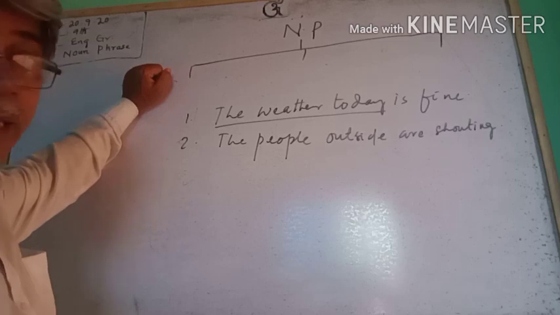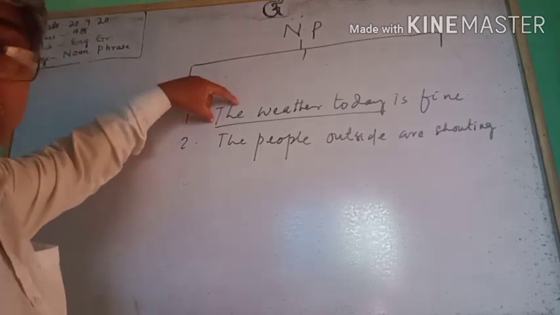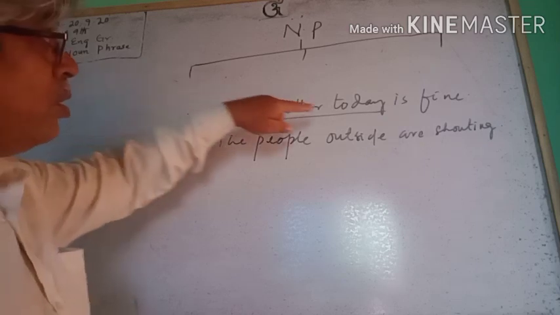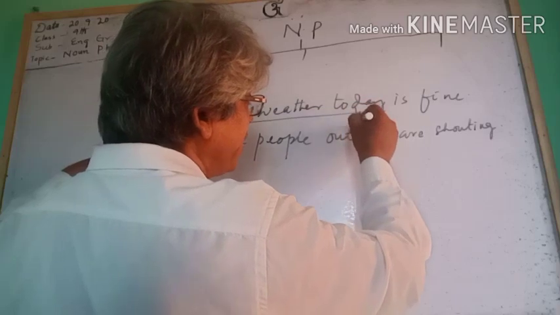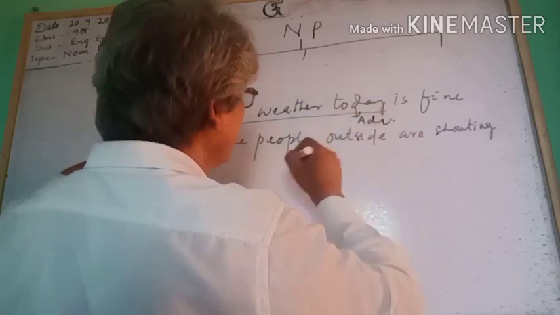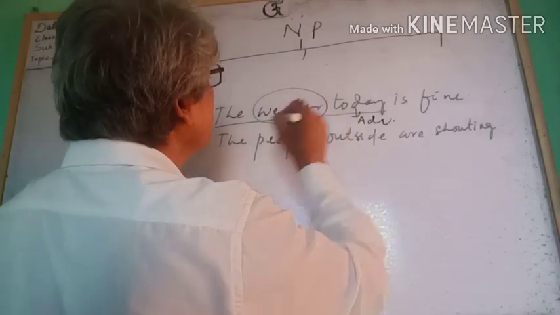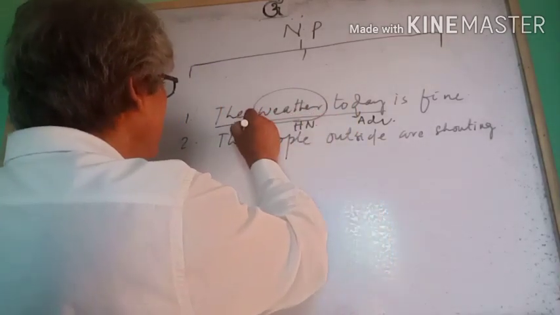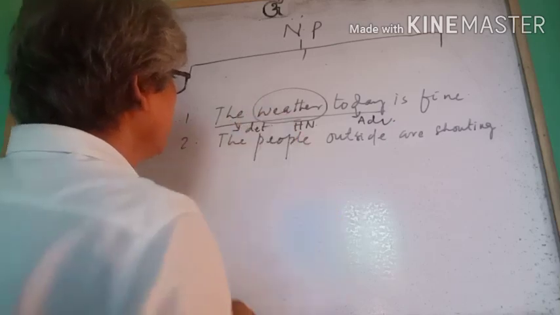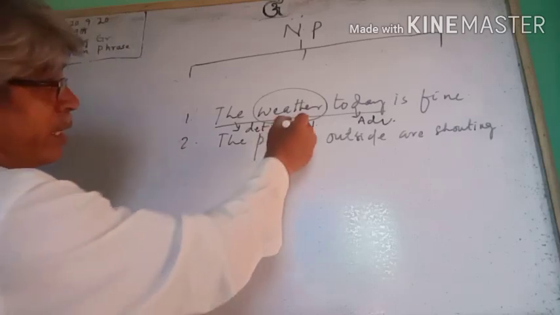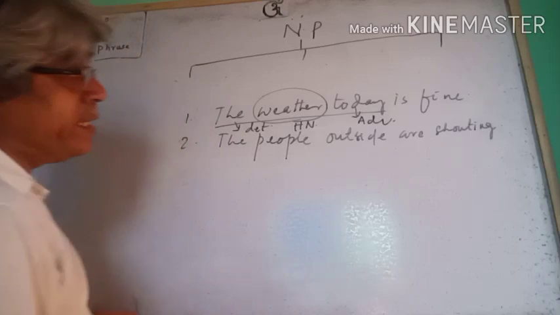In the weather today, the is an article, a determiner. Today is an adverb, and weather is the head word or head noun.